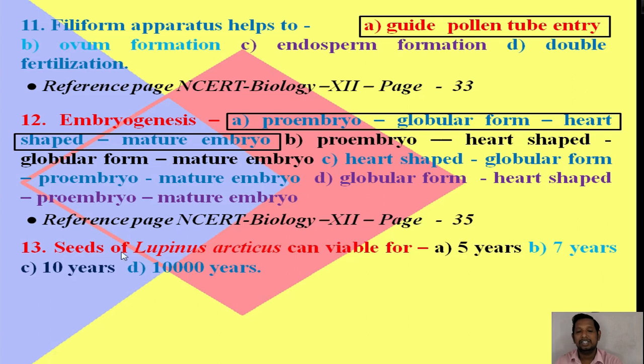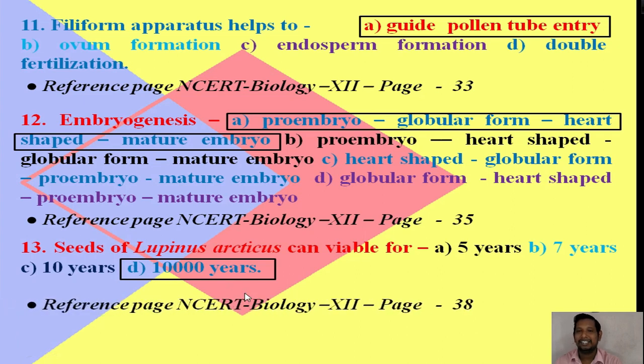Seeds of Lupinus arcticus can remain viable for option A, 5 years, option B, 7 years, option C, 10 years, option D, 10,000 years. What is the right answer? The right answer is 10,000 years. So amazing, guys, so amazing. For more reference, you can see the NCERT Biology for class 12, page number 38.